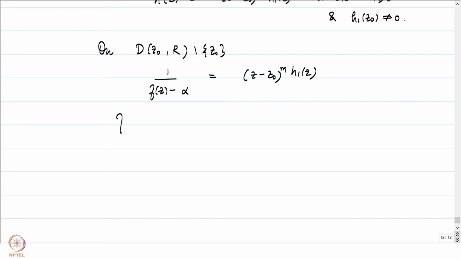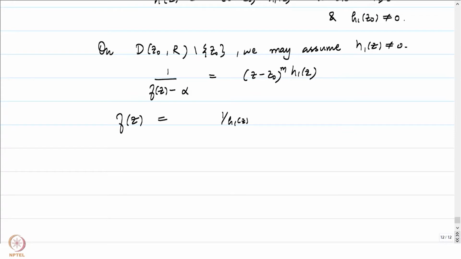and therefore f of z is going to be equal to 1 by h1 of z, which is a holomorphic function because it doesn't vanish. We may assume that h1 of z is not equal to 0. That we can always do by shrinking our neighborhood if needed.